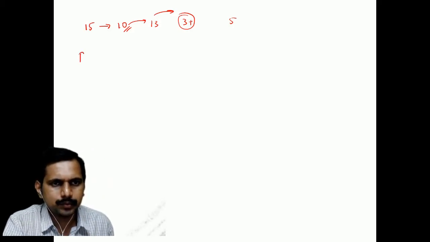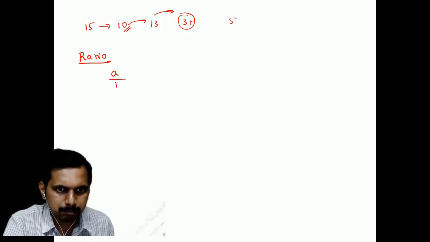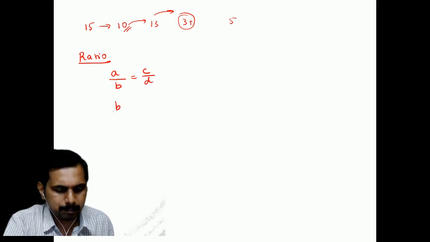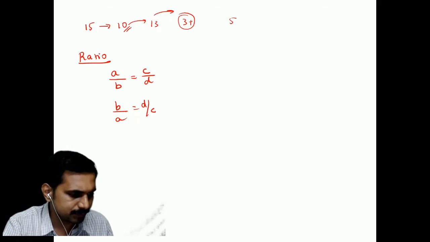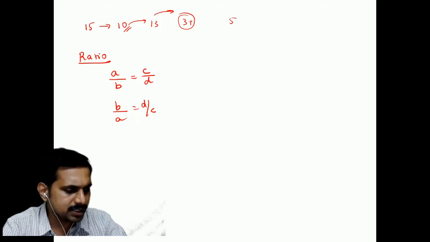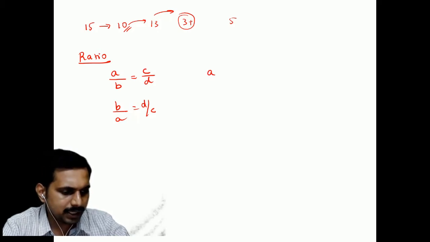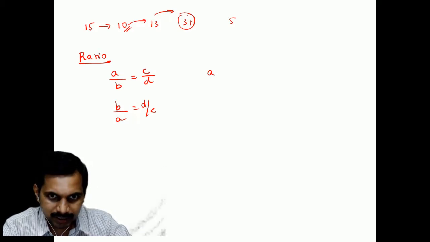When you consider ratio, first thing is that if A by B is equal to C by D, then we should know that B by A should be equal to D by C. Simple and straight. So this is the first one.